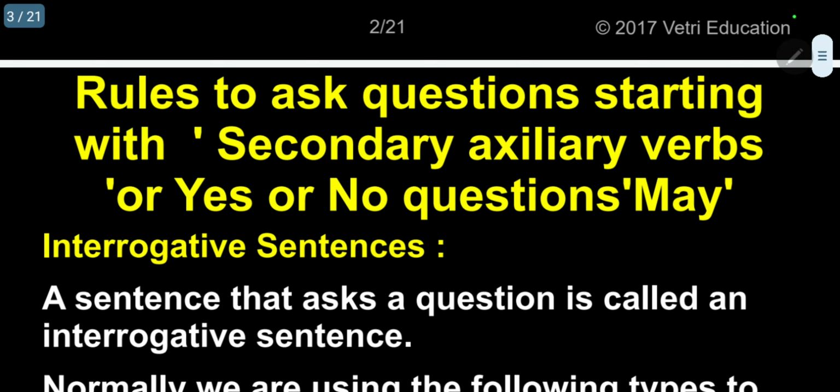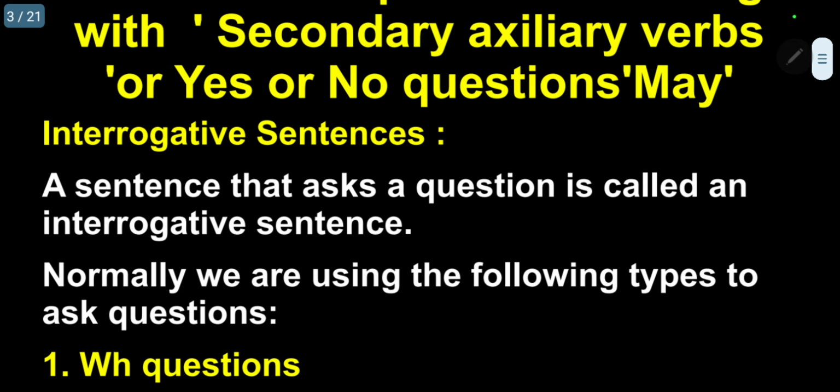Rules to ask questions, starting with secondary auxiliary verbs, yes or no questions, using may. So I want to give some information before starting. Normally in English, during conversation, whether we ask questions or reply to questions, this is the normal conversation. So here we are now under the normal questions, that is discussions and replies.